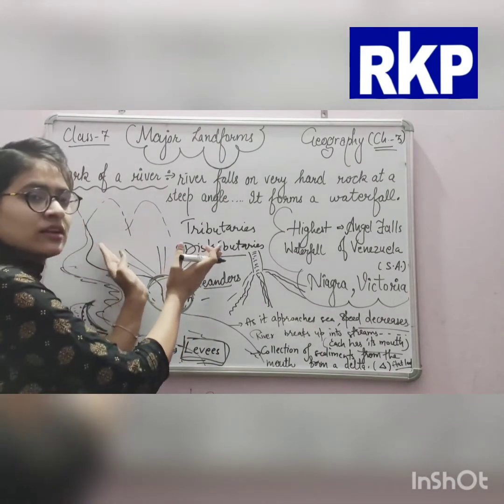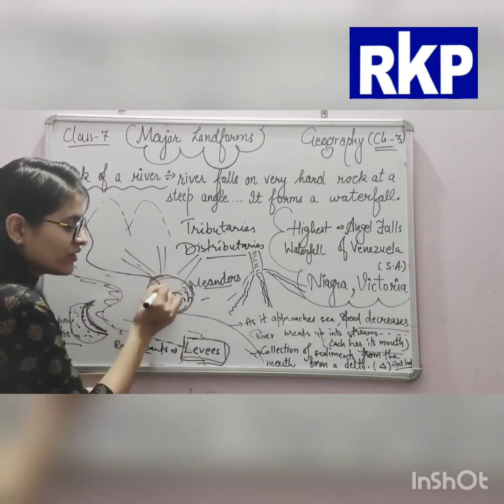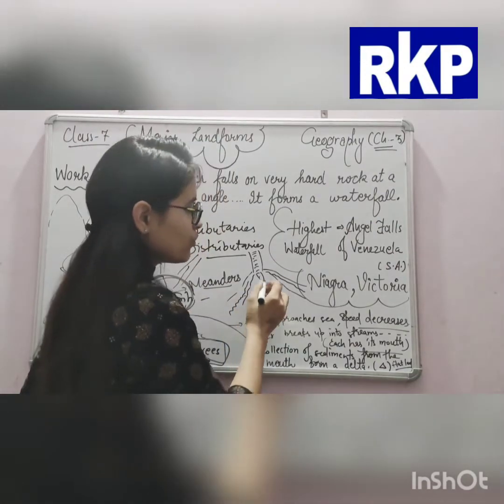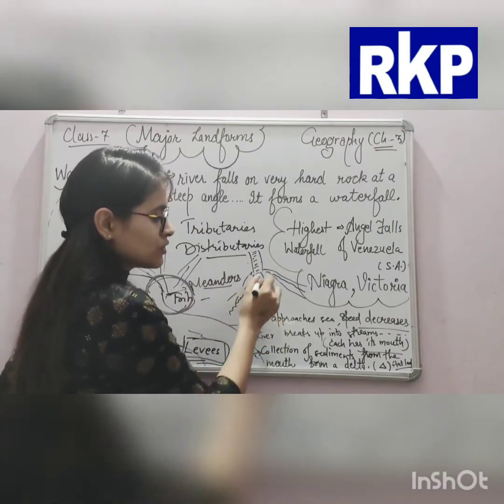It means they are giving their tribute, their water, to one water body. But in a distributary, one river gets divided, breaking up into so many streams.